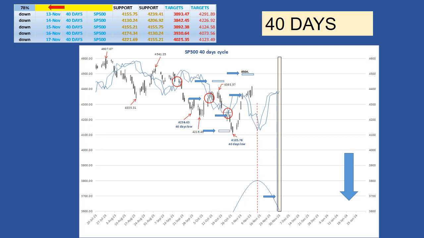The peak for this cycle is expected around November 15. If the peak occurs before this date, then this will be bearish for the market. And if it occurs after, then the following correction should be moderate. When will we know this 40-day peak has formed? We will find out with the 20-day cycle.